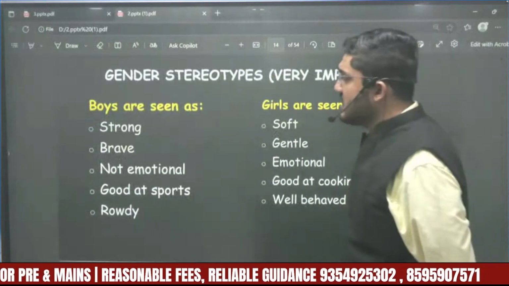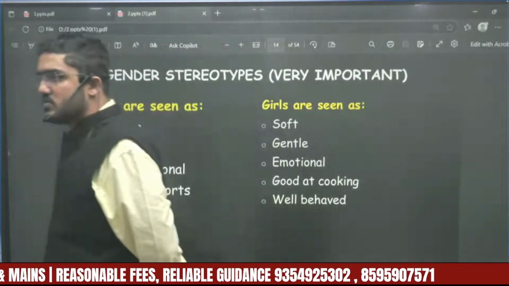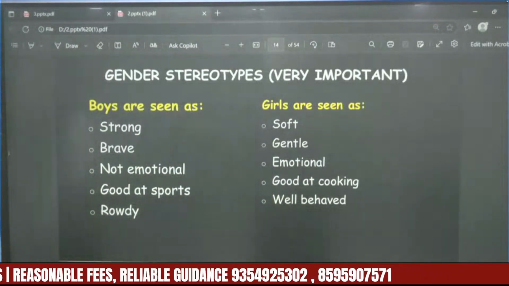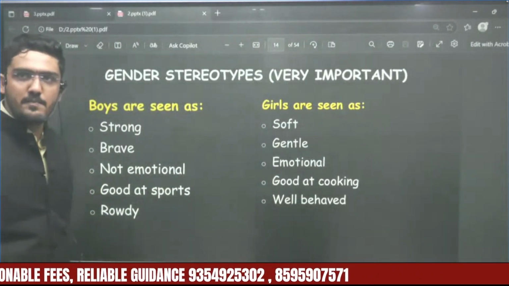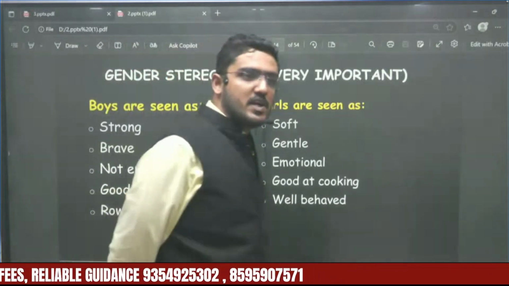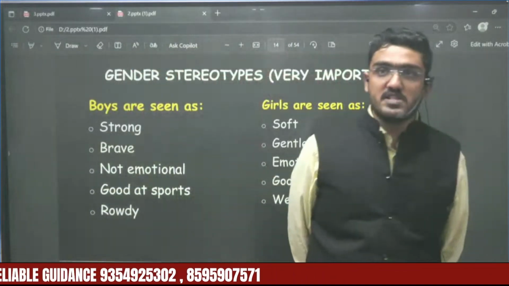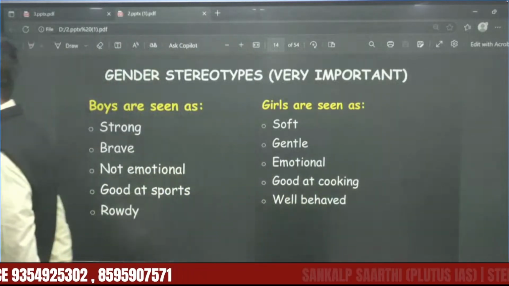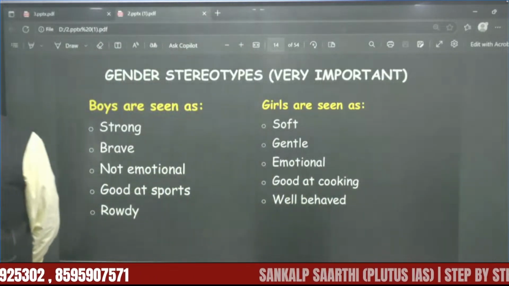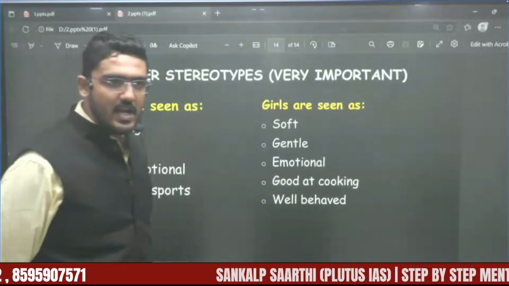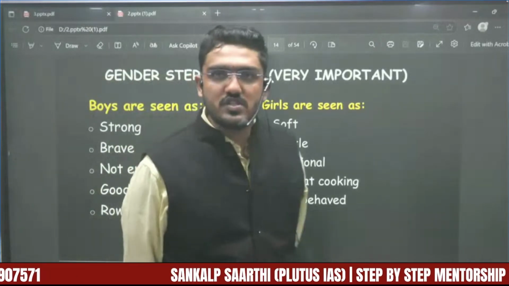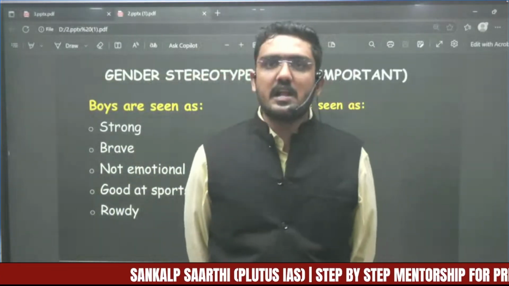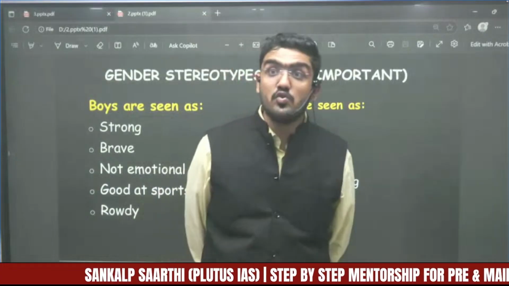Gender stereotype is very commonly seen in our society. For example, boys are often seen as strong, brave. They are never expected to be emotional beings. They must be good at sports. They must be rowdy. When we talk about girls, since their childhood, they are asked to speak softly and not to shout.